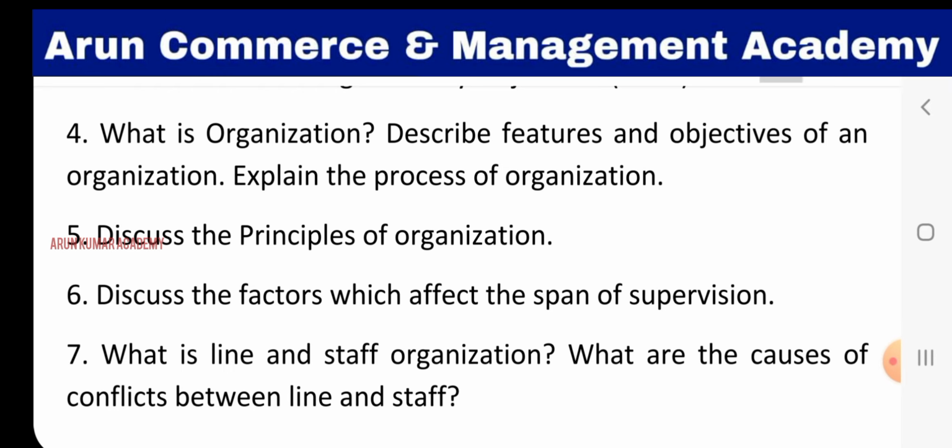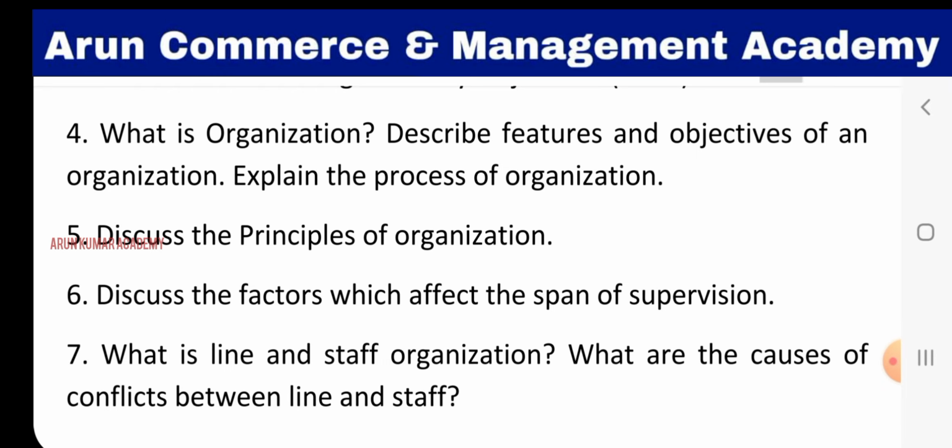Then you need to write the objectives of an organization. So what is the main purpose of organization? So here every organization is having some common goal. So here everybody is working there to accomplish the goal of the organization. So some objectives are there, like to provide existence and survival, to help in measuring the efficiency, to motivate the employees, to set boundaries, to provide a sense of purpose. So these are the objectives of organization.